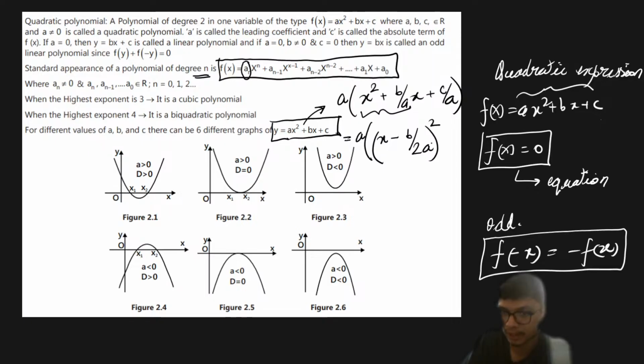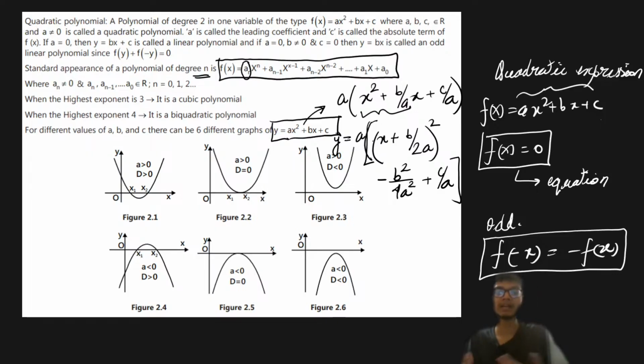Now for this, it is x square plus minus 2, so I should put a plus over here. x plus b by 2a whole square is going to be x square plus b upon a into x plus b square by 4a square. So that thing is added, so I have to subtract that as well. So subtracting b square by 4a square, right? Plus c by a, and that is what we will have as this particular expression for y equals to, right?